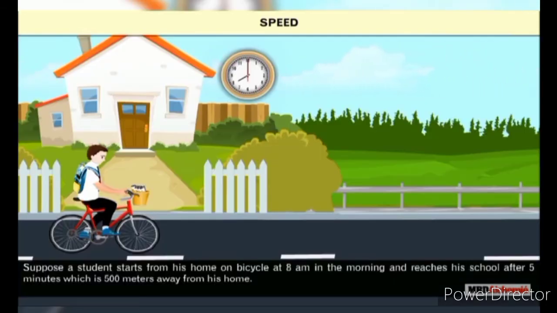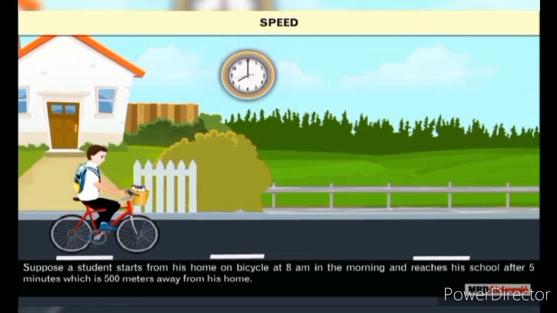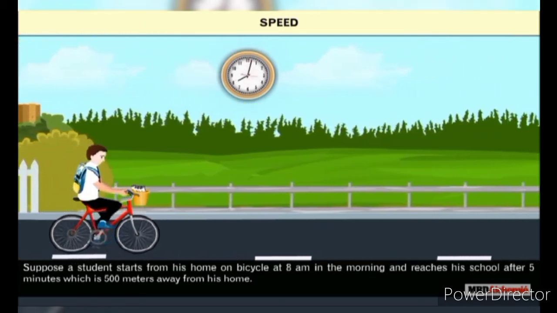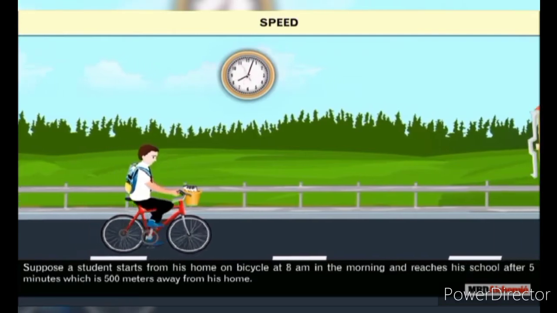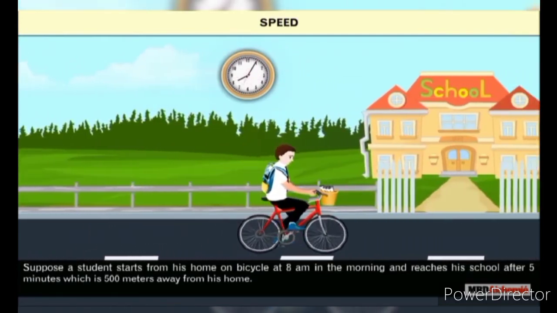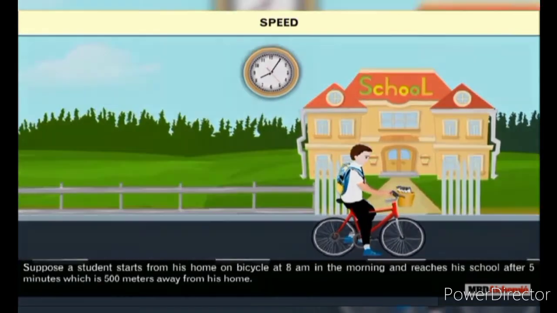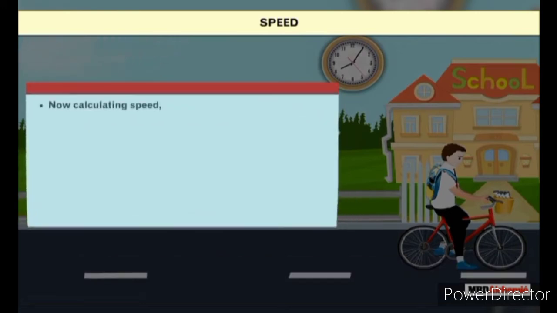Suppose a student starts from his home on bicycle at 8 a.m. in the morning and reaches his school after 10 minutes, which is 500 meters away from his home. Now calculating speed.